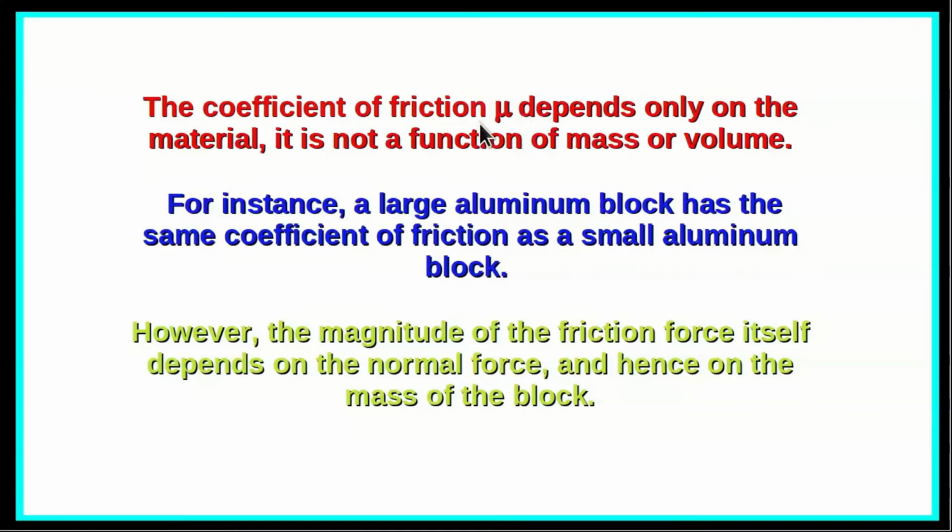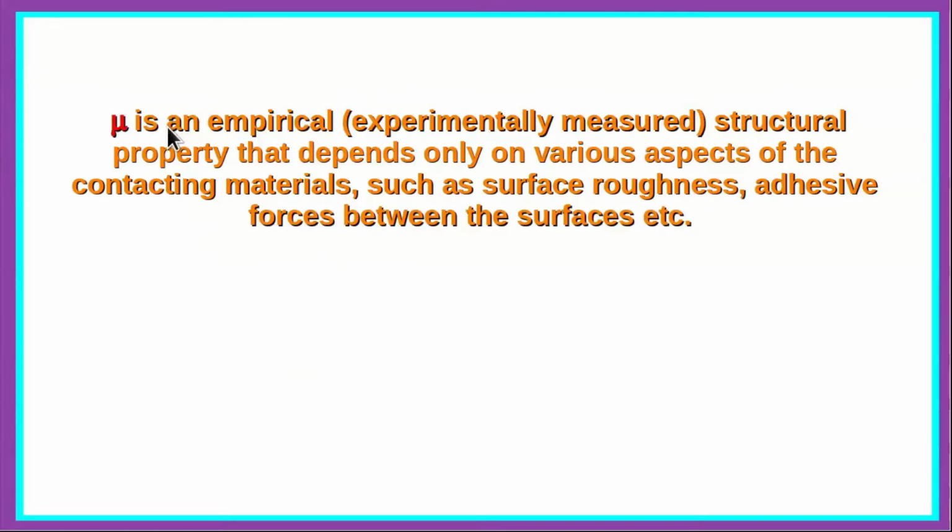Now, mu is found to depend only on the material. It is not a function of mass or volume. For instance, a large aluminium block has the same coefficient of friction as a small aluminium block. However, the magnitude of the friction force itself depends on the normal force and hence on the mass of the block itself. Now, mu is an empirical structural property. That means it is an experimentally measured property that depends only on various aspects of the contacting materials, such as surface roughness, adhesive forces between the surfaces, and so on.